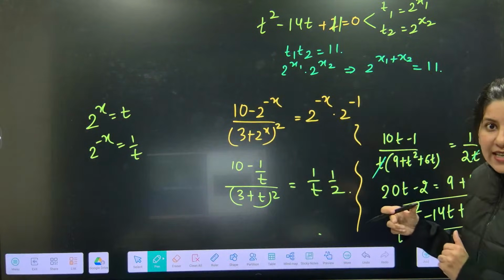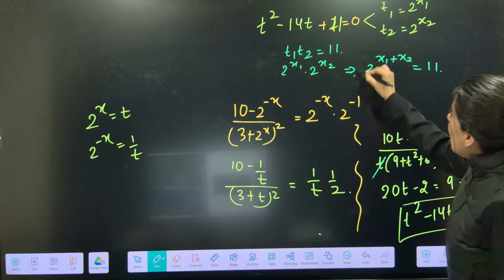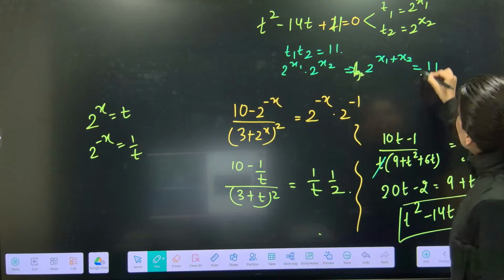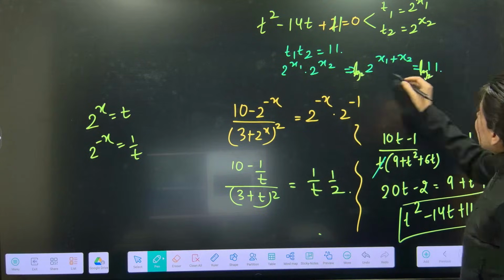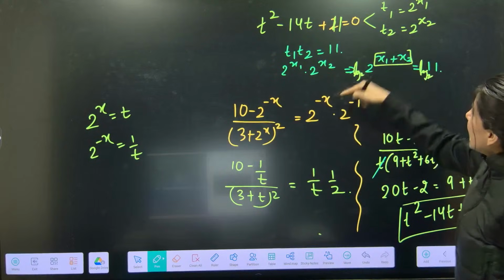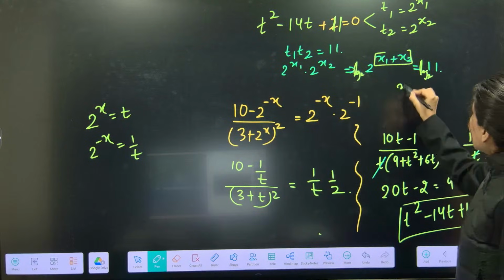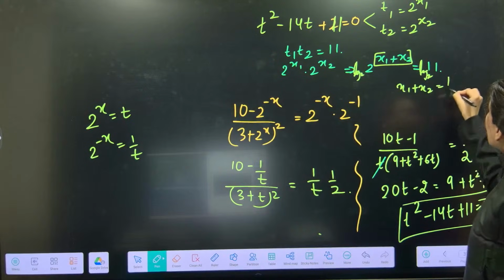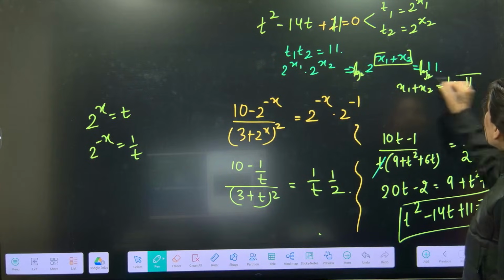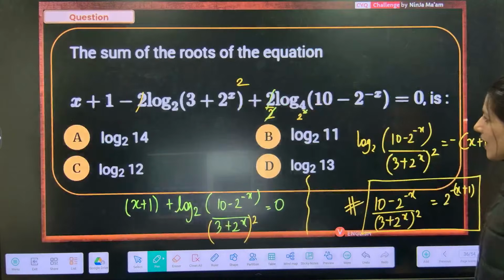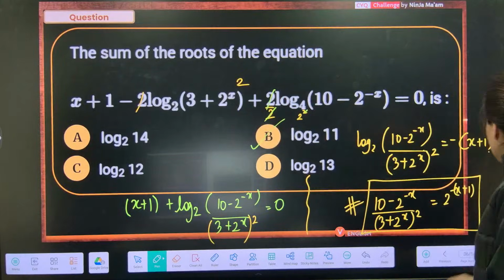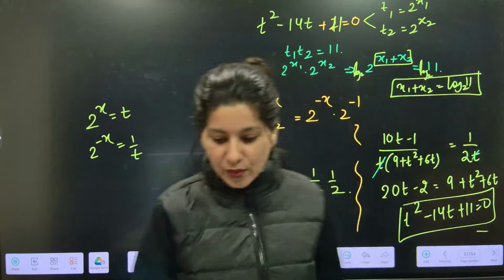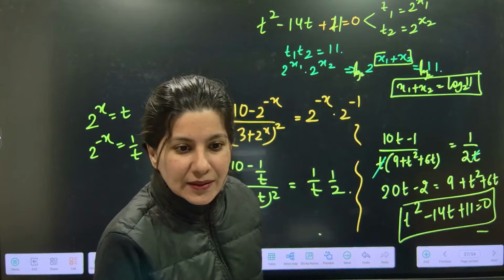Take log on both the sides to the base 2. So log to the base 2, correct? So this exponent will come in front. Log 2 to the base 2 is 1. So x1 plus x2 equals, taking the anti-log, log of 11 to the base 2. Let me go back. Log 11 to the base 2, option B is absolutely right. Okay? Yes?